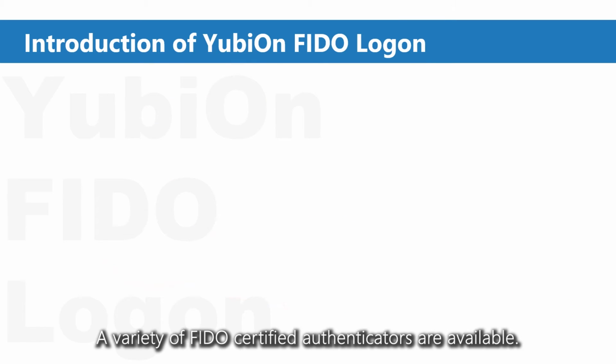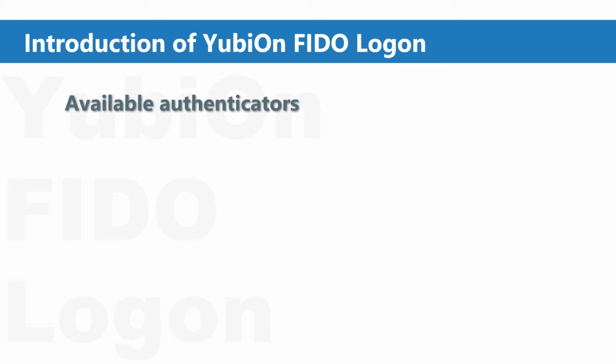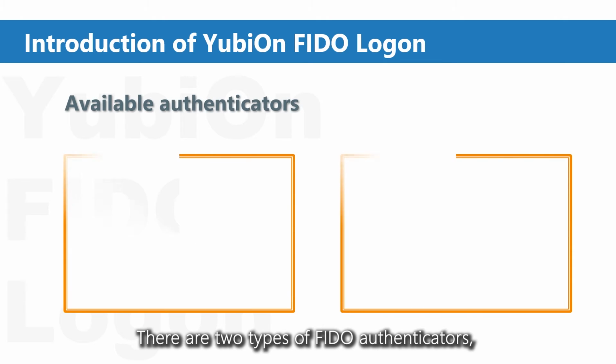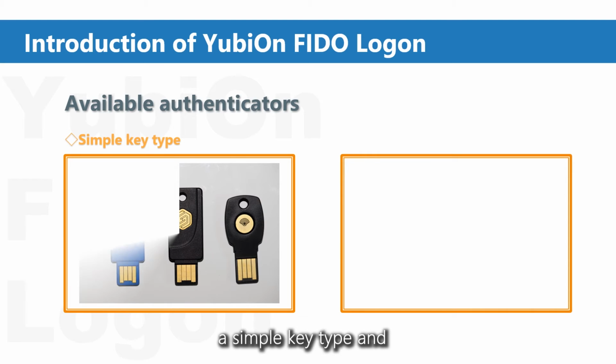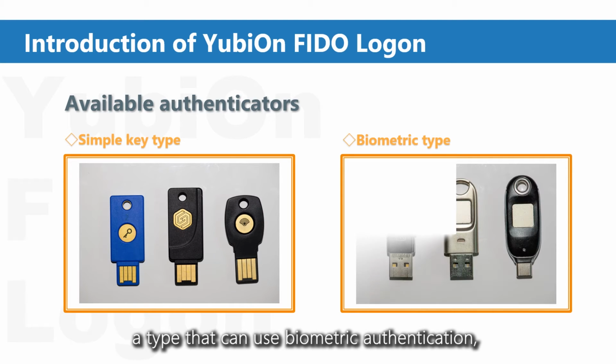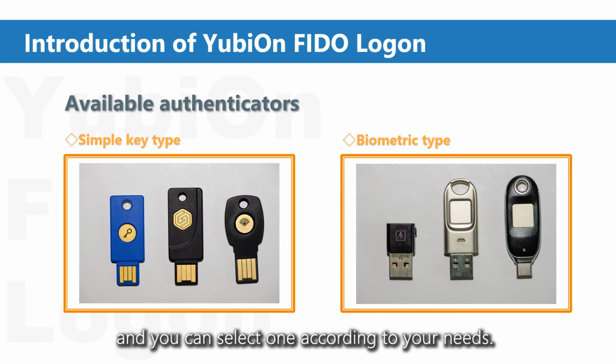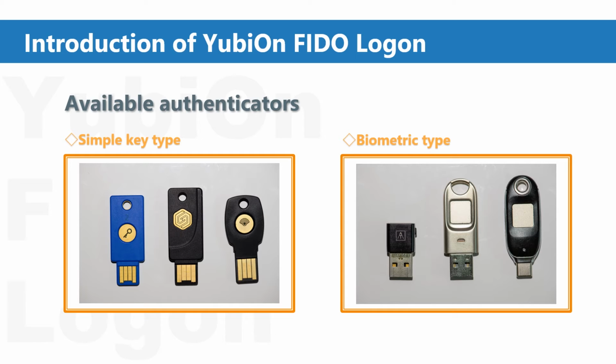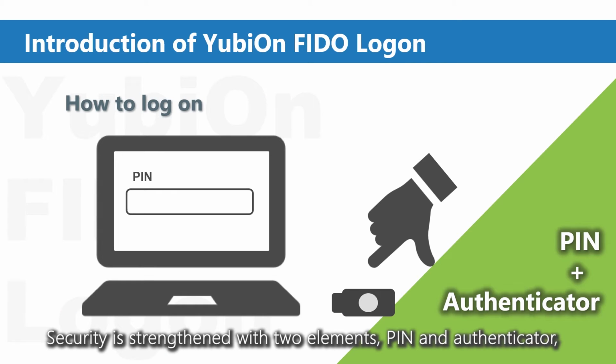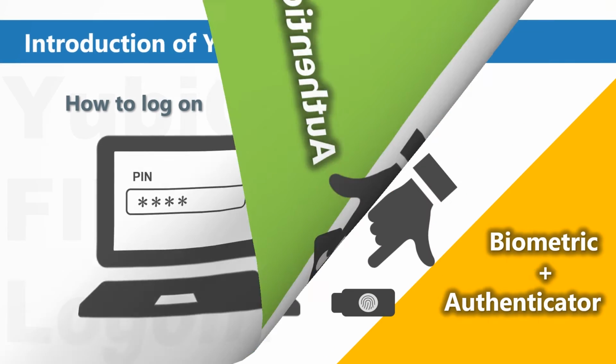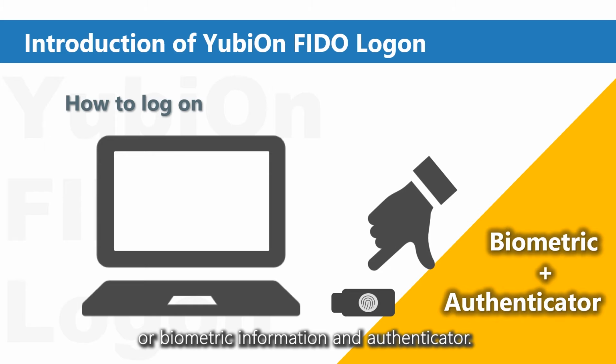A variety of FIDO-certified authenticators are available. There are two types of FIDO authenticators, a simple key type and a type that can use biometric authentication, and you can select one according to your needs. Security is strengthened with two elements, PIN and authenticator, or biometric information and authenticator.